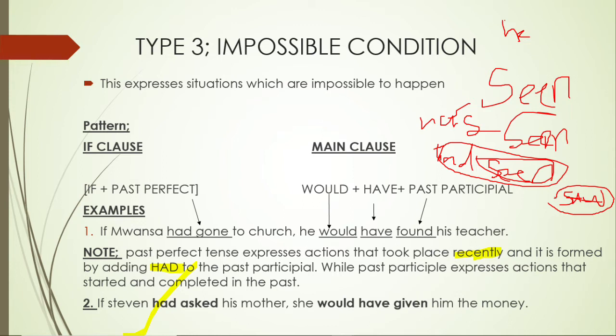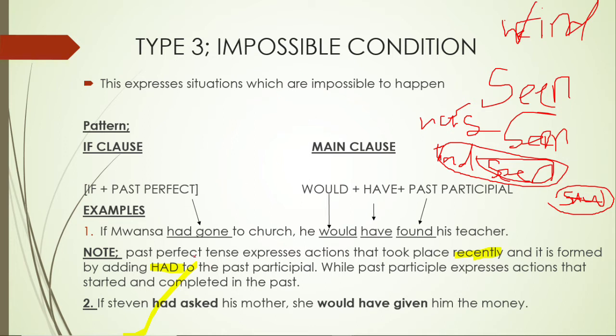So you saw. When you come the word find as a verb, a positive word. When you take it to the past, it will be what? Found. I found. That means that is the past participle. Those are the words you are expected to put in the main clause of the impossible condition.